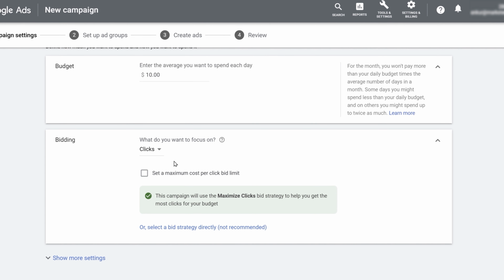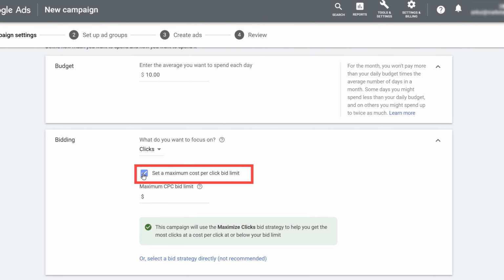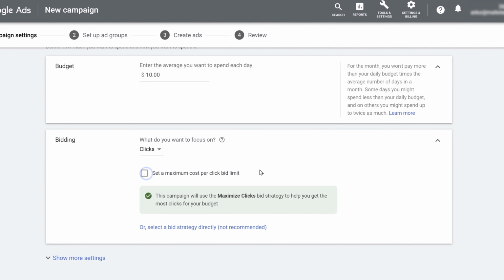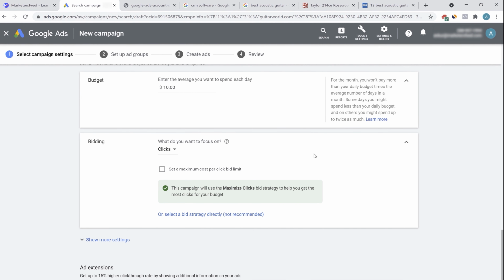So people who are searching for the target keywords can click on the result and then come to the website or wherever you are driving the people to. You can also click on set a maximum cost per click bid limit. This is the maximum you want to spend on a per click basis. So let's say I want to spend $2 maximum for every click. You can do this yourself as well, or you can also uncheck it and let Google decide the maximum cost per click. If you're just starting out, you can let Google give you a basic idea of the amount you will be paying per click or per customer.